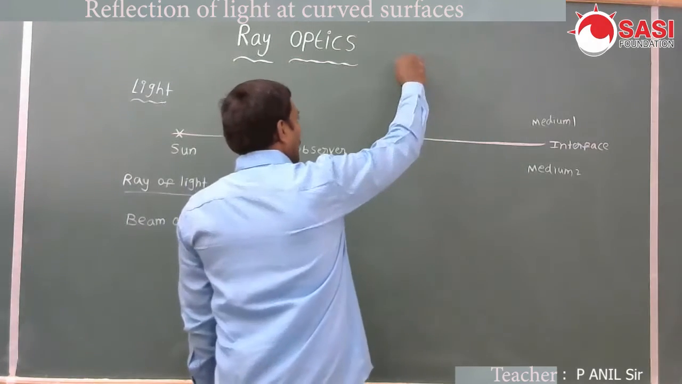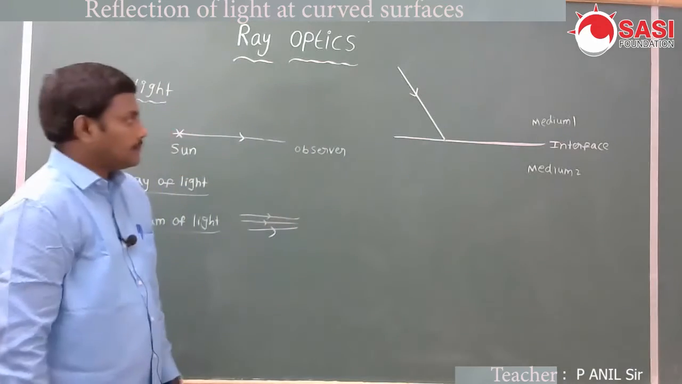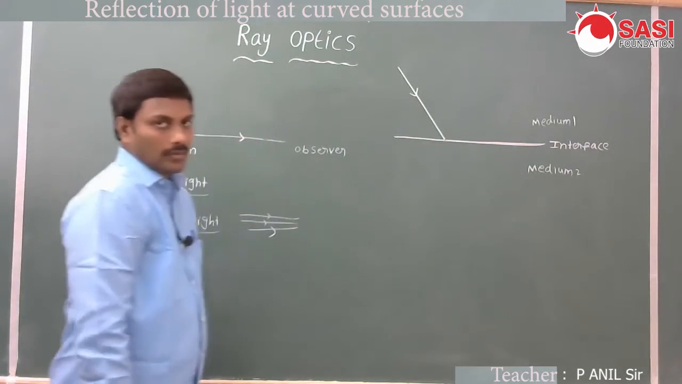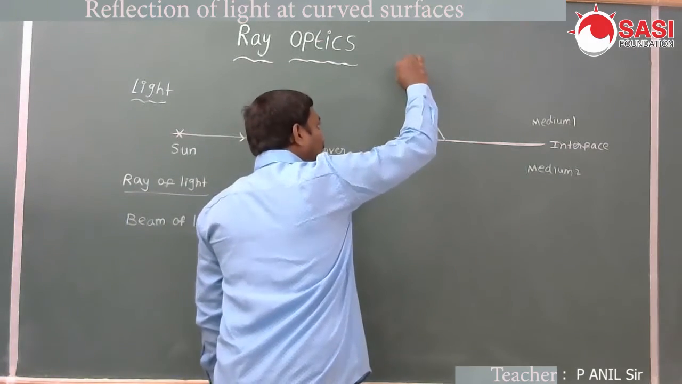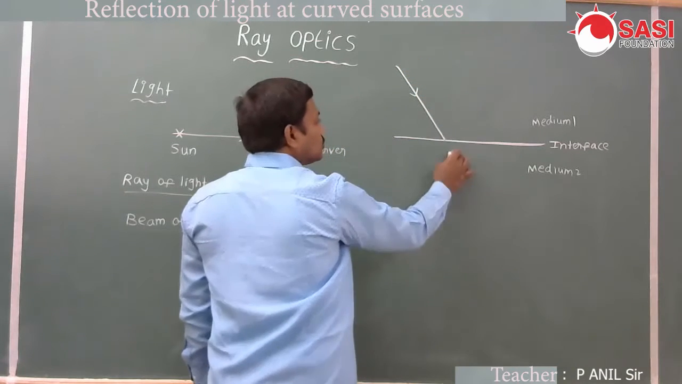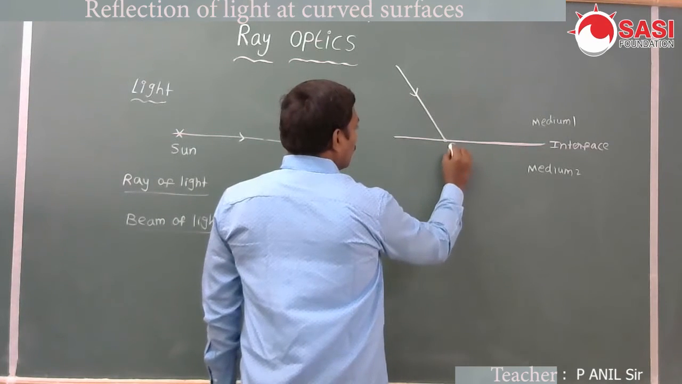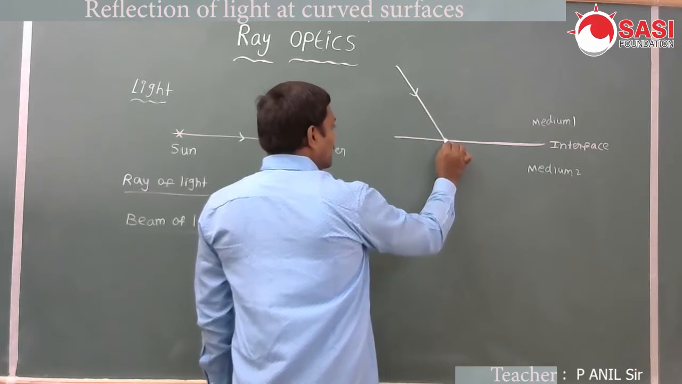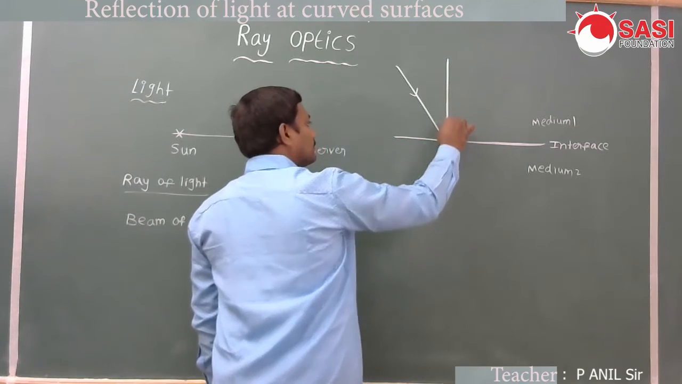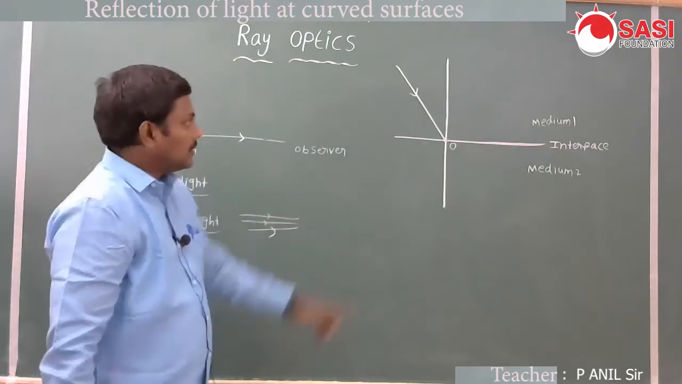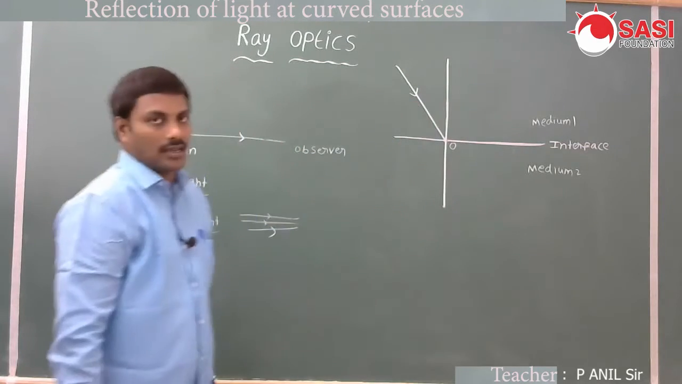Now, a light ray is incident on the surface separating two media. Then what happens? This is the light ray incident on the surface separating two media. Let us say the point of incidence is called O. At the point of incidence we draw the normal here. This is the normal at the point of incidence.